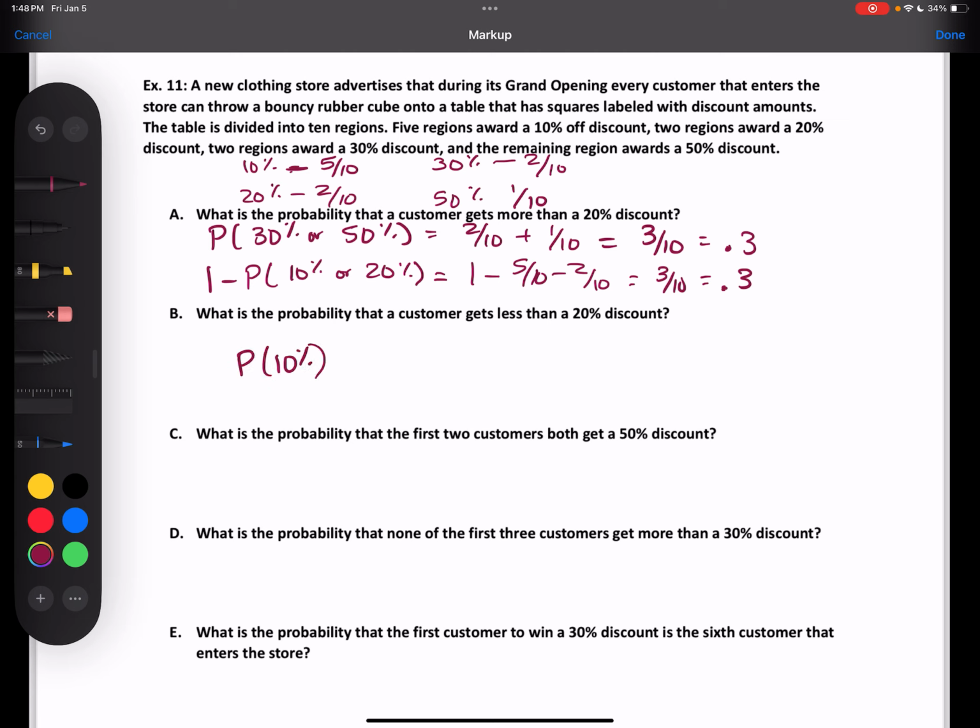I thought when I said, what's the probability of less than 20, and Peyton was like, so less than 20%. I was like, that's what I just said. No, I was just kind of like, oh, she's just reading the question.